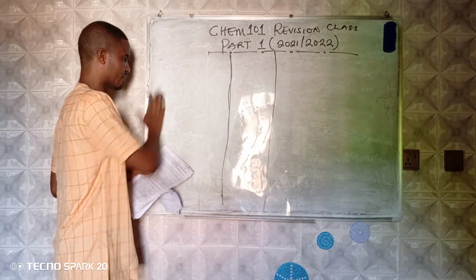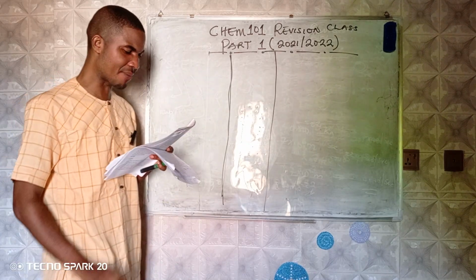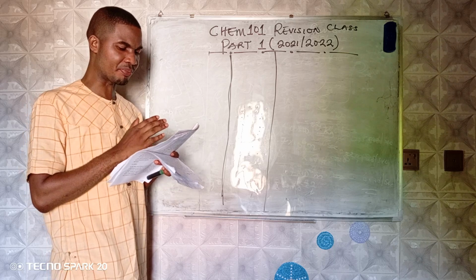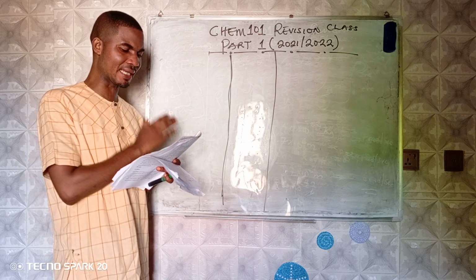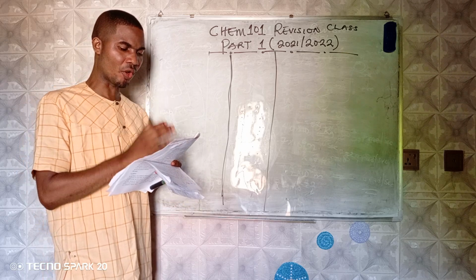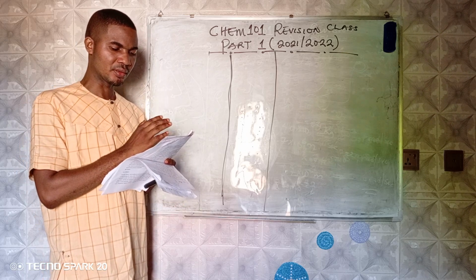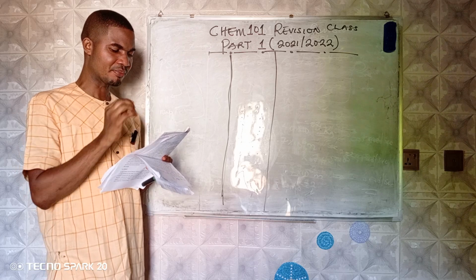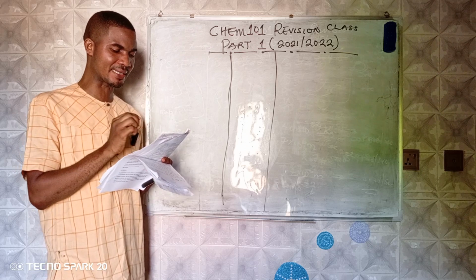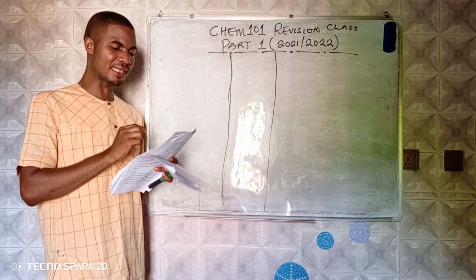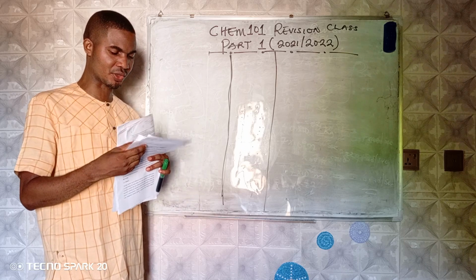So, we move on. Number 2 says elements from the left to the right in a given period of the periodic table show A, similarity in chemical properties, B, steady decrease in electronegativity, C, steady increase in atomic number, D, similarity in electronic structure.